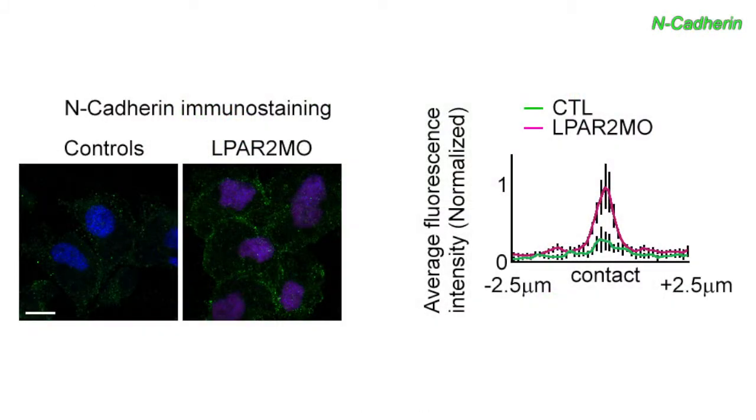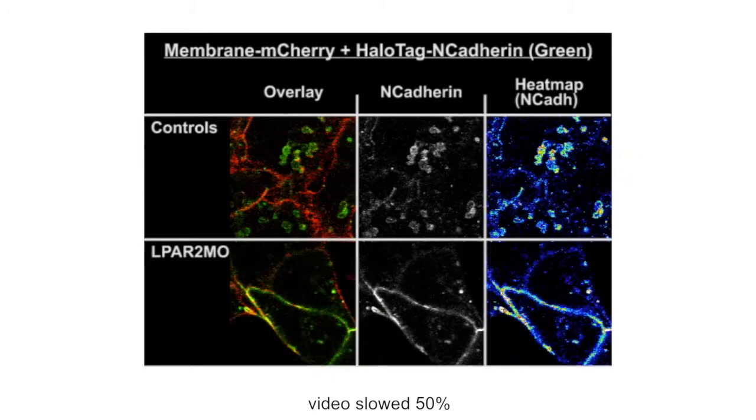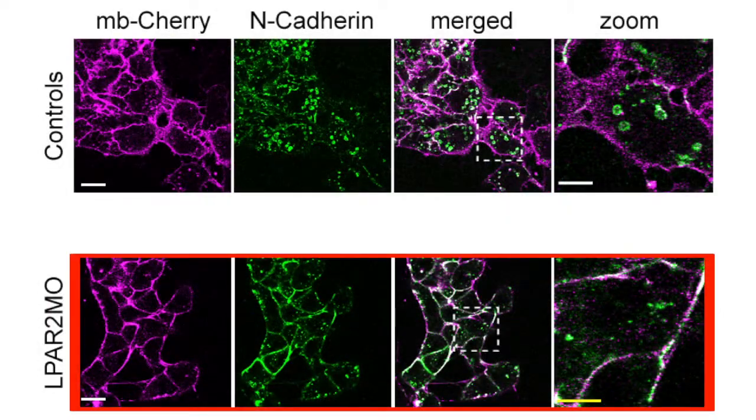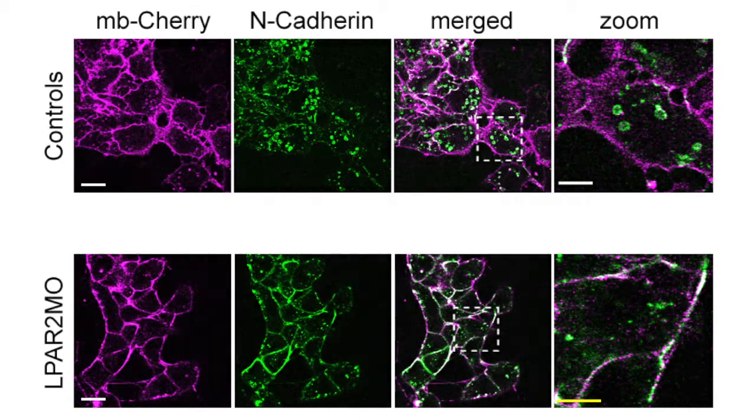The level of the cell adhesion protein called N-cadherin was increased at the cell contact in the LPA receptor 2 depleted cells. So in the normal neural crest cells, N-cadherin is at the cell contact very transiently, but when we block the LPA receptor, the N-cadherin remains at the cell contact because the endocytosis was inhibited.